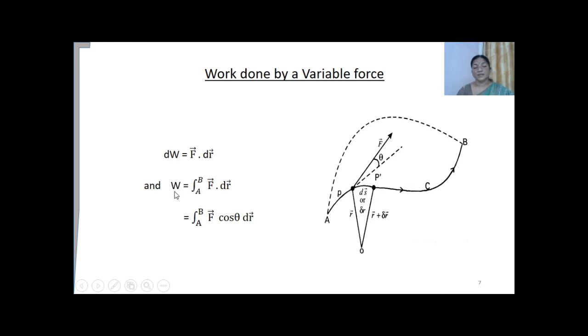So what expression of work done do we get? It is the integral between the limits A and B, that is, the integration of F dot dr between the limits A and B, which is equal to the integral of F cos theta dr between the limits A and B. So this is the expression for the work done by a variable force.